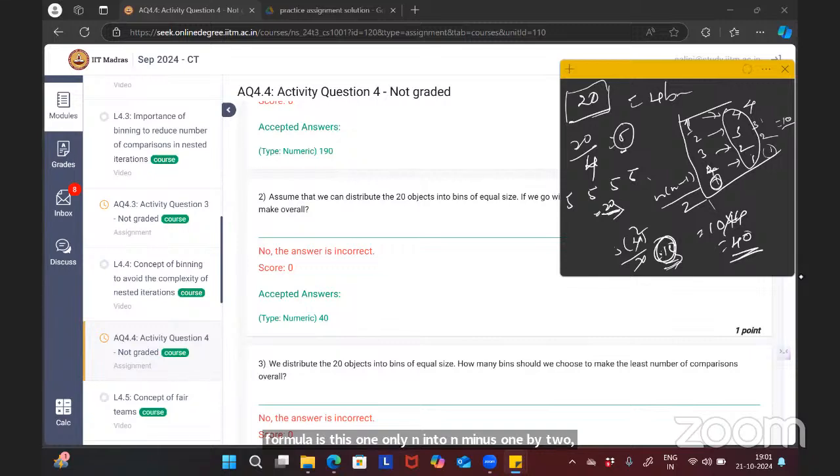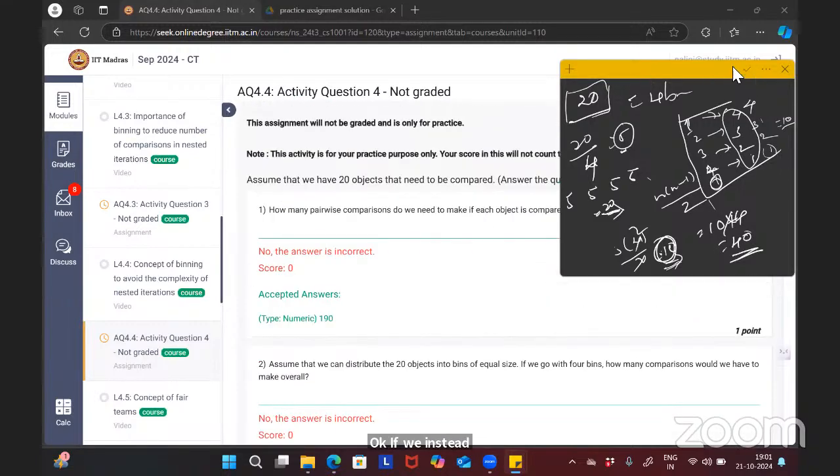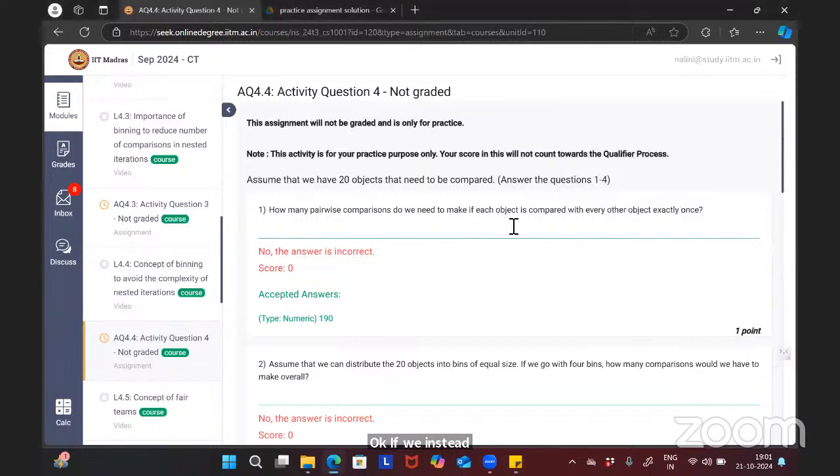Okay. Ma'am, the third question. So the first answer was 190, if we distribute. How many pairwise comparisons have to be made is 190.